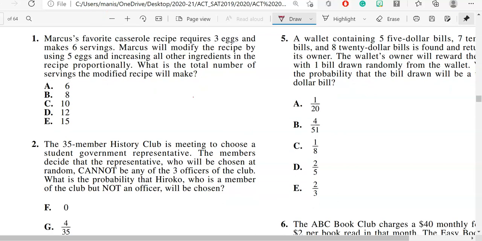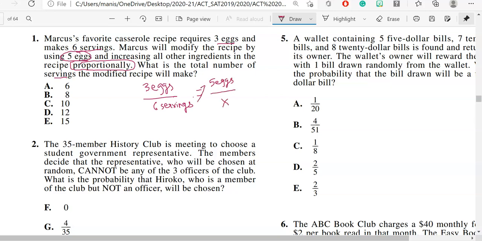Question number 1. Marcus' favorite casserole recipe requires 3 eggs and makes 6 servings. Marcus will modify the recipe by using 5 eggs and increasing all other ingredients in the recipe proportionally. Now this is a keyword over here, proportionally, and we are having eggs, then servings, and one more unit eggs, and then we have serving. So what I can do is I can set up a proportion 3 eggs over 6 servings equal to 5 eggs, and the question is asking from me total number of servings.